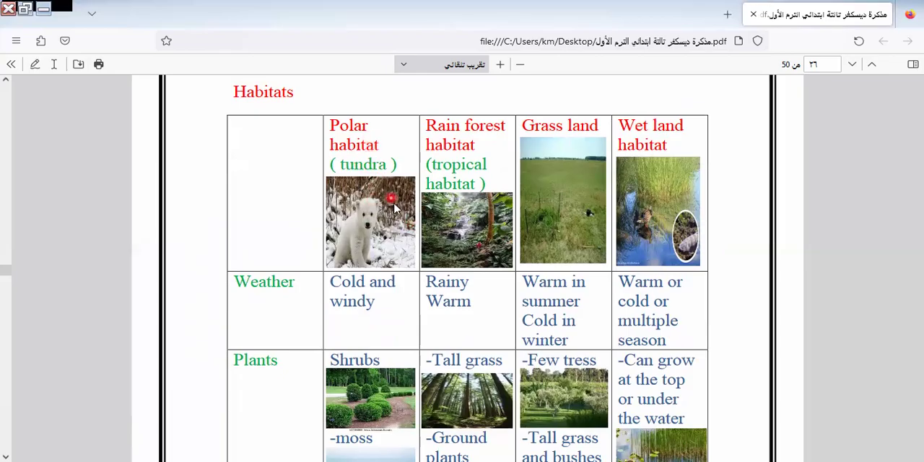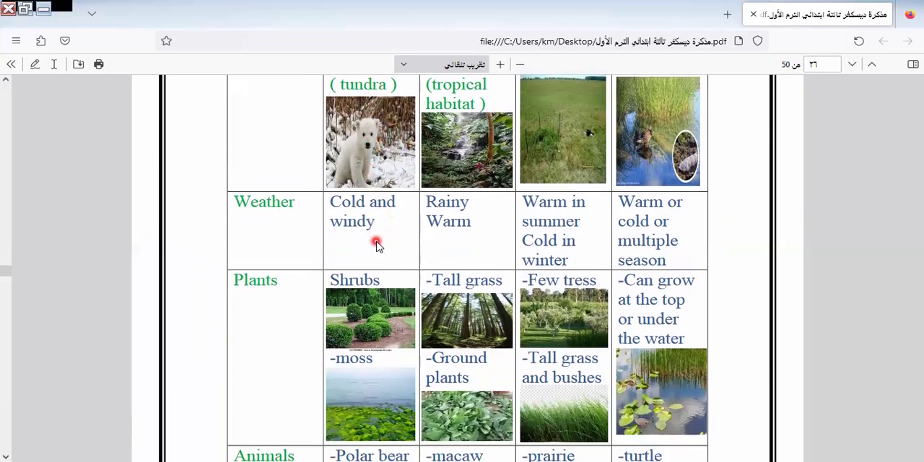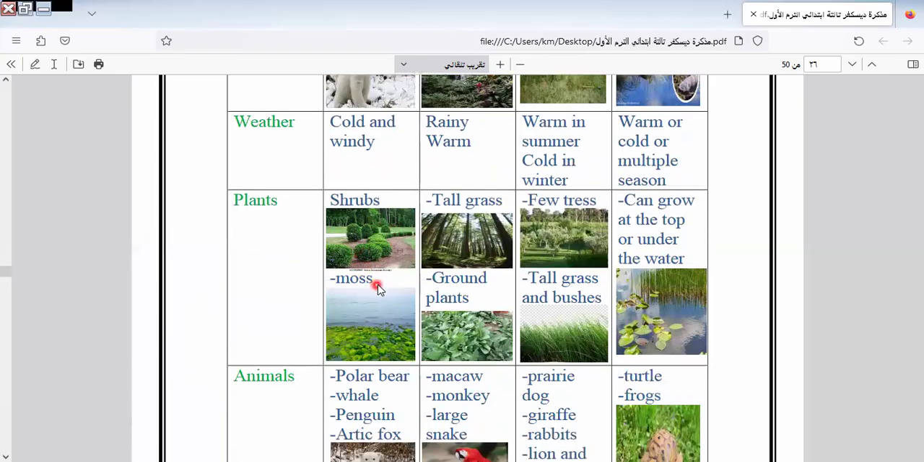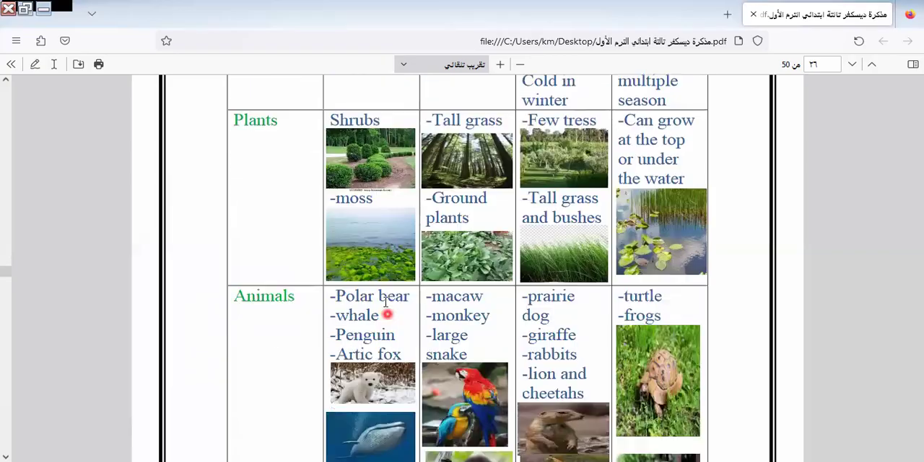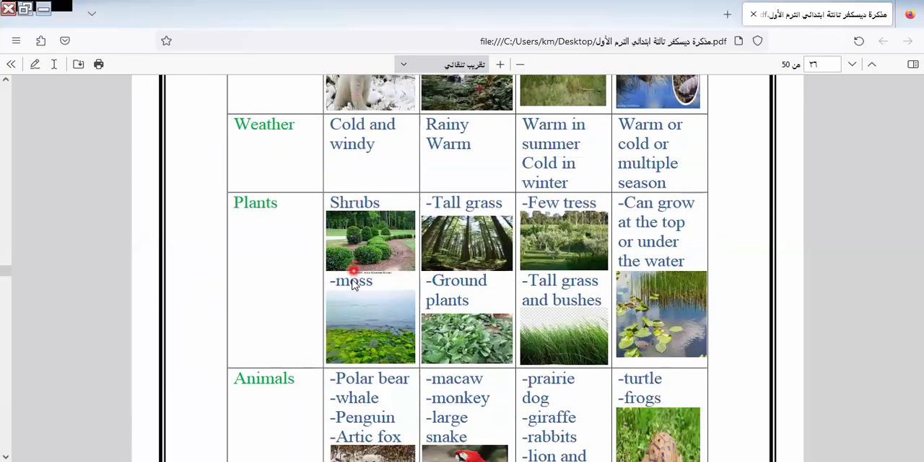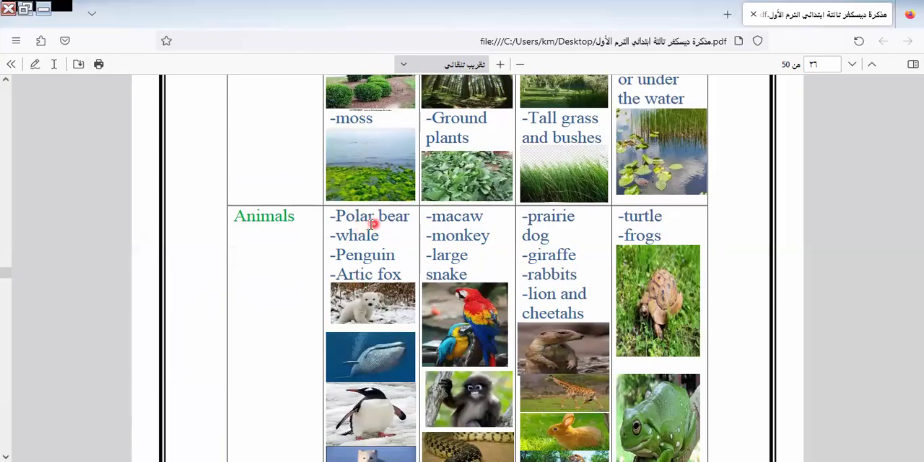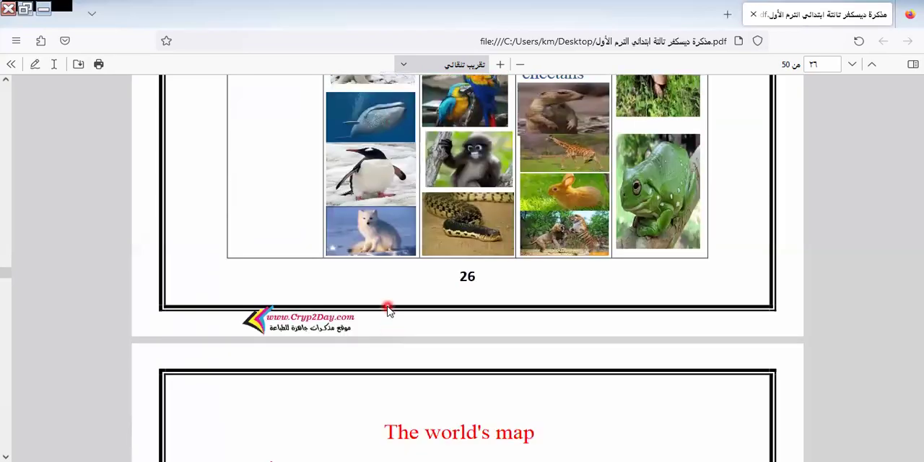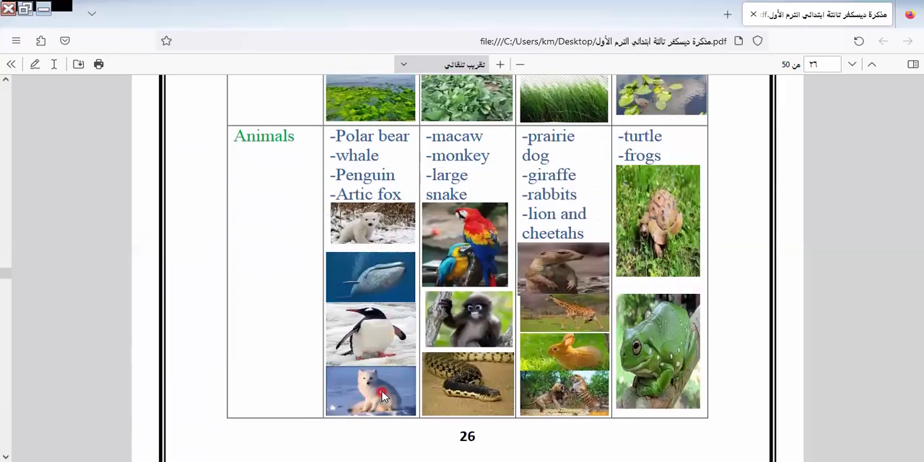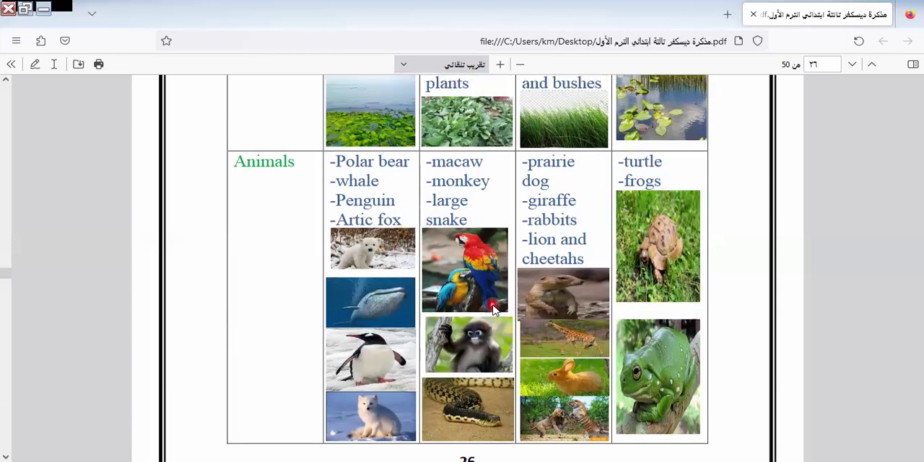I start with the polar habitat, tundra. It's called polar habitat. The weather here will be cold and windy. The plants related to this habitat are shrubs and moss. The animals that live in it are polar bear, whale, penguin, and Arctic fox. This is the Arctic fox, this is the penguin, this is the whale, and this is the polar bear.